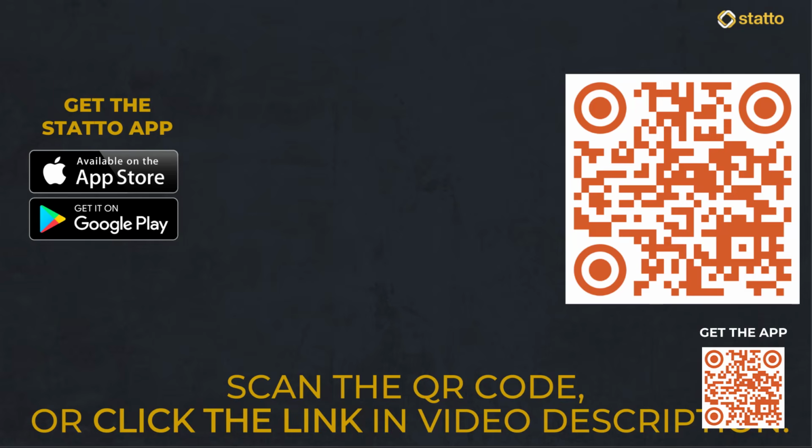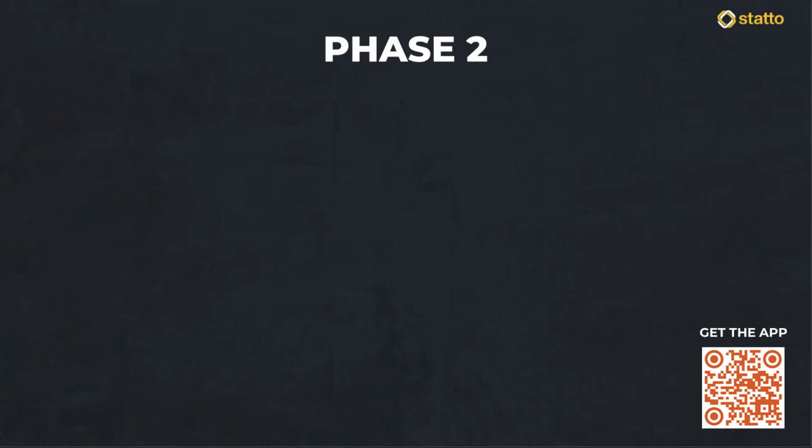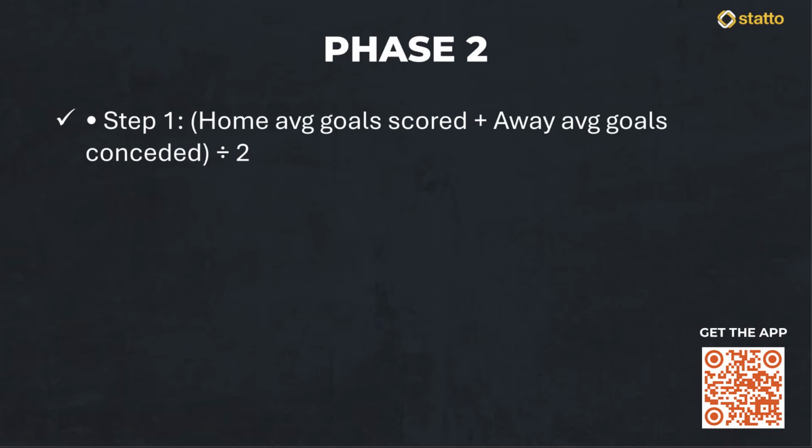Anyway, once we have our data, we move into phase 2, which is where we actually calculate our expected goals. This is a mini lesson in how to smooth out the variance that football often throws at us. What most people do wrong here is they only look at actual goals scored, but as we know, a team can be incredibly lucky or desperately unlucky in front of goal over a 10-game period. To fix this, we use a blended projection. First, we take the goals-based projection by adding the home team's average goals scored to the away team's average goals conceded and then dividing that by 2.